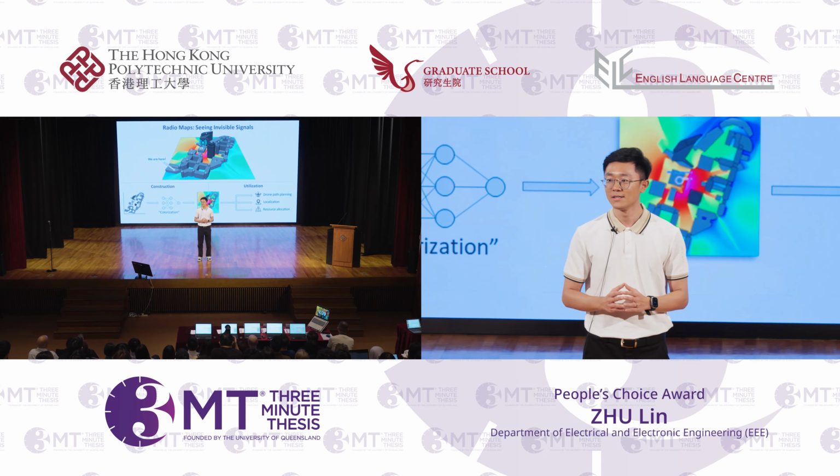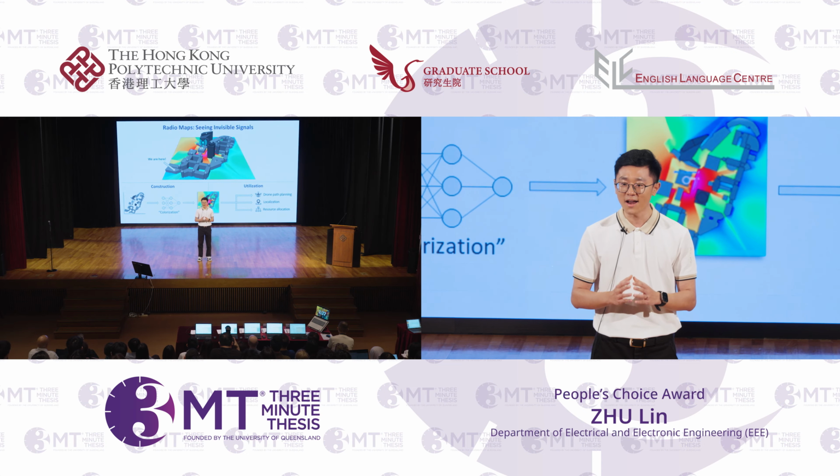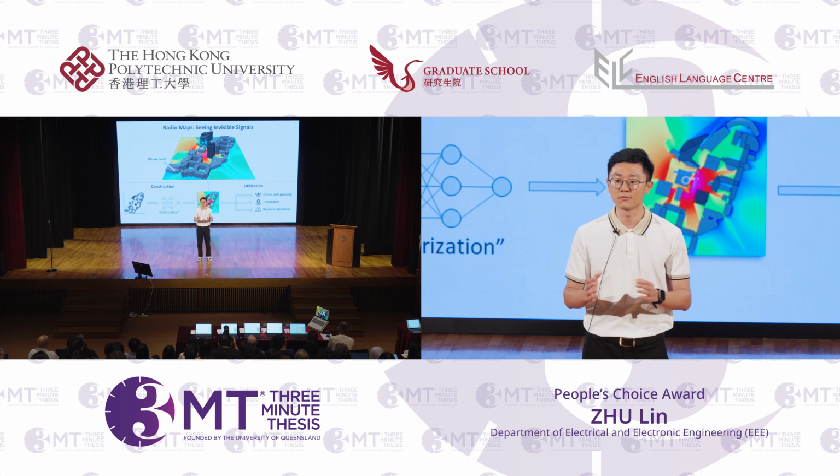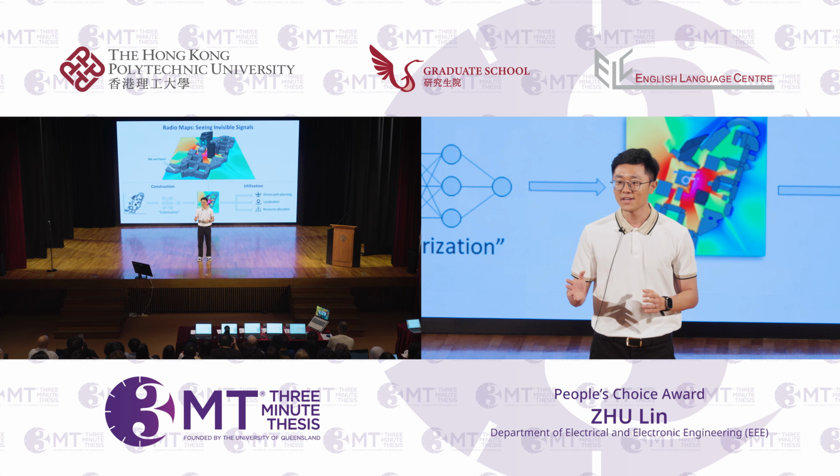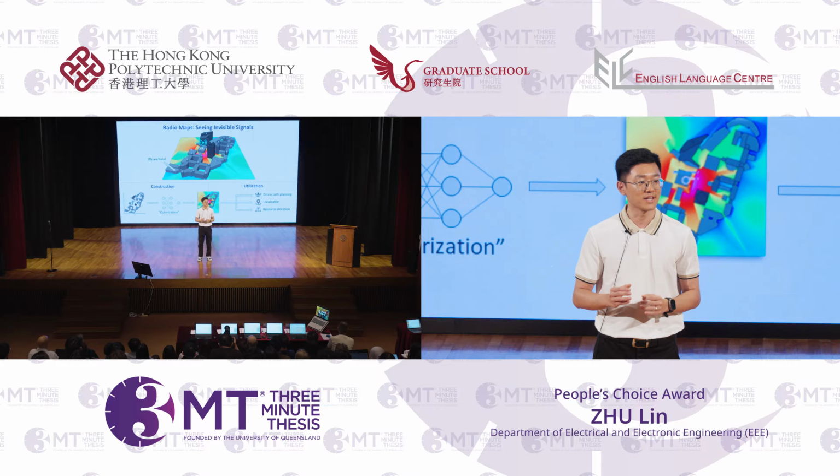Similar to a heat map, a radio map uses different colors to differentiate signal intensity for a region. Can you recognize this is a radio map for PolyU? Here we use red colors to represent strong signals and blue colors to indicate weak signals.